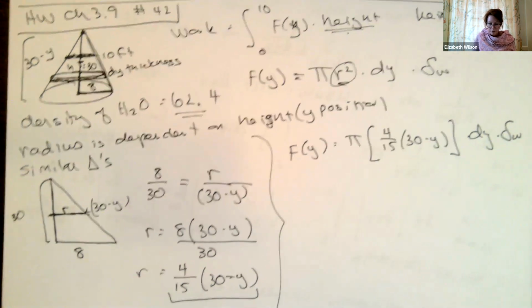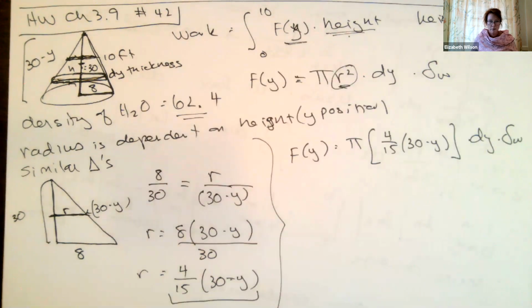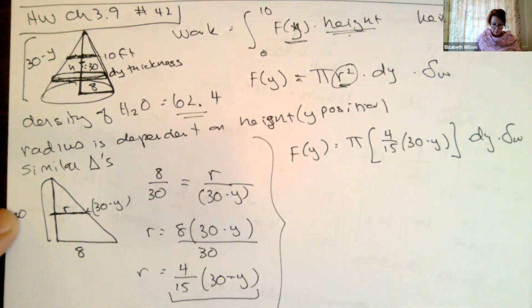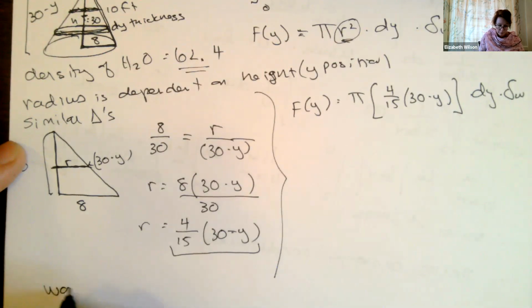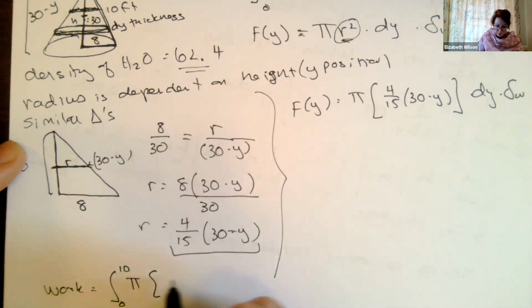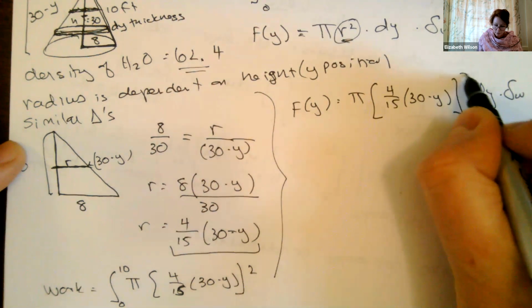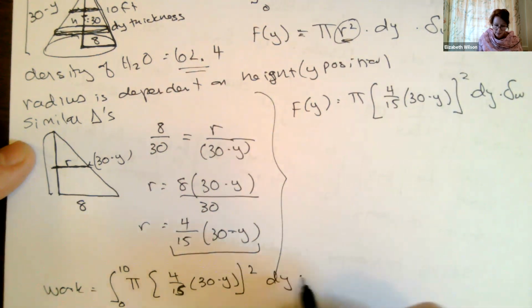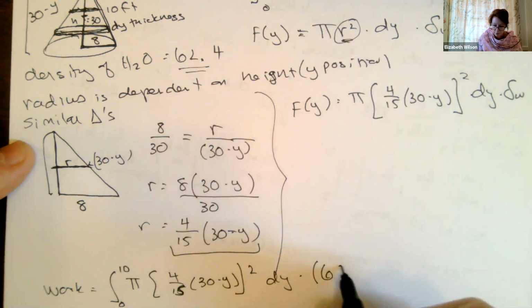Let me scroll down a little bit. So for our work, we're integrating, our water goes from 0 to 10 feet. Our force is pi times 4/15 times 30 minus y, squared (oops, I forgot my squared over here), dy, times my density. I'll plug in 62.4.